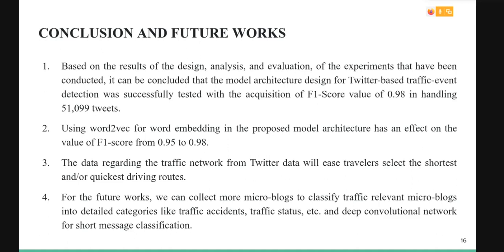Using word embedding in the proposed model had an effect on the F1 score value, which increased from 0.95 to 0.98. As future work, we can collect more data for classifying traffic-related tweets into detailed categories like traffic accidents, traffic status, etc. And we can also use a deep convolutional neural network for short message classification.